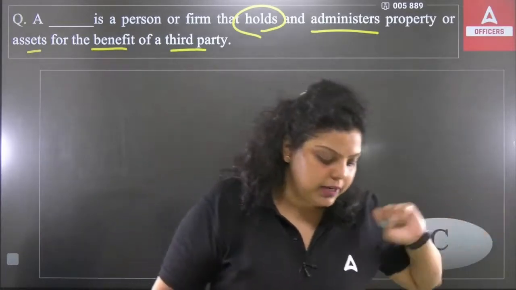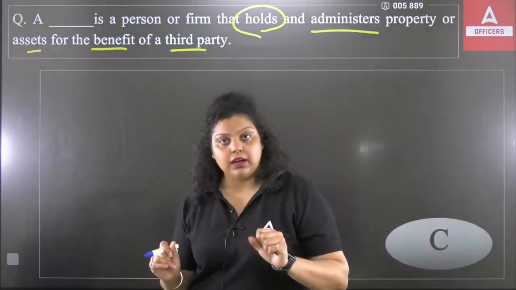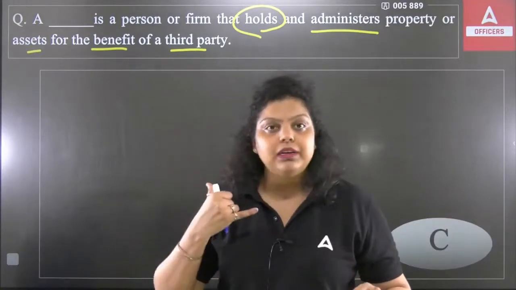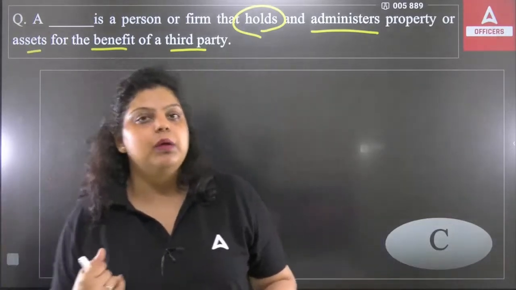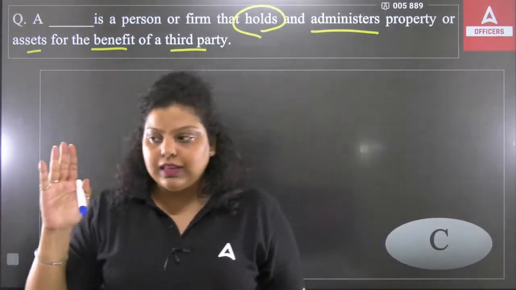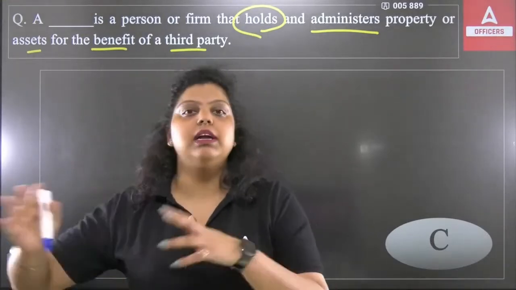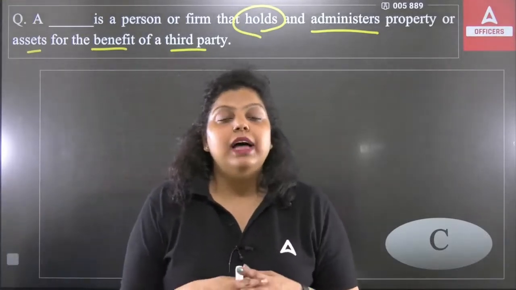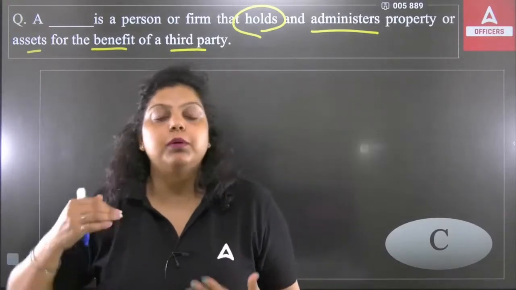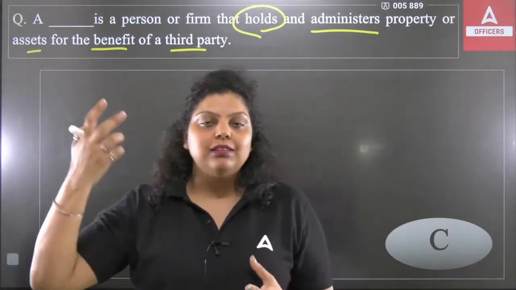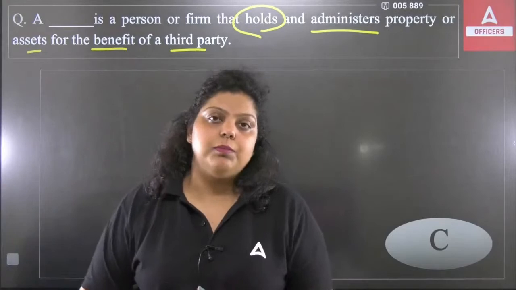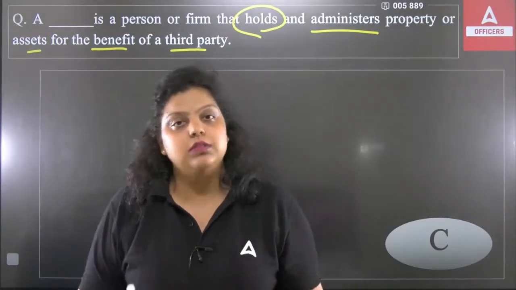Let's say for example, I went to the bank and I left my purse in the bank. So I'm calling a particular banker and asking them to make sure it will be in your custody, and I will come and take that purse from you. I called that person because I trust that person. So that's the trustee relationship the bank has with the customer, because the customer trusts the bank.